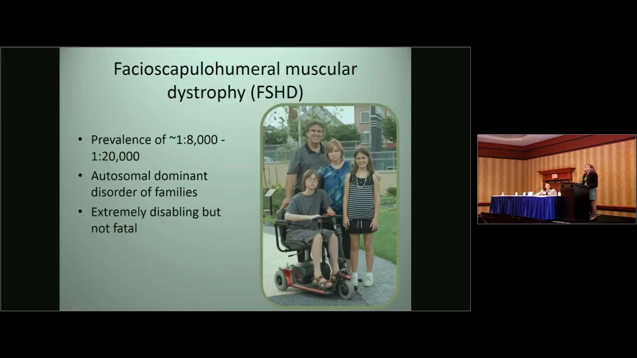So facioscapulohumeral muscular dystrophy, or FSHD, is one of the most common muscular dystrophies. It has a prevalence of 1 in 8,000 to 1 in 20,000. And it's an autosomal dominant disorder of families affecting mother and son. As you can see, they have an inability to smile, which is a hallmark of the disease. It's an extremely disabling but not fatal disorder.